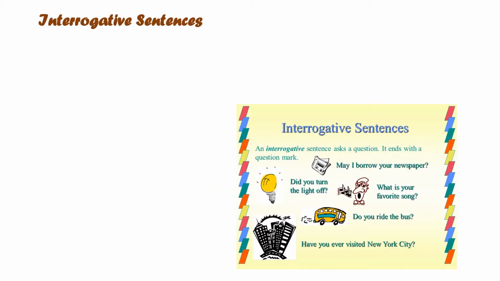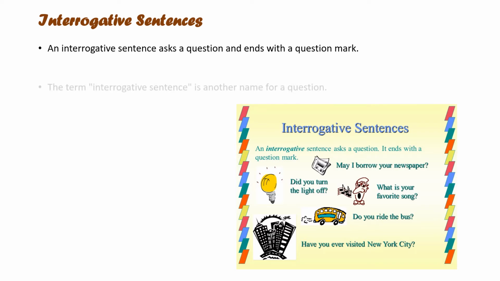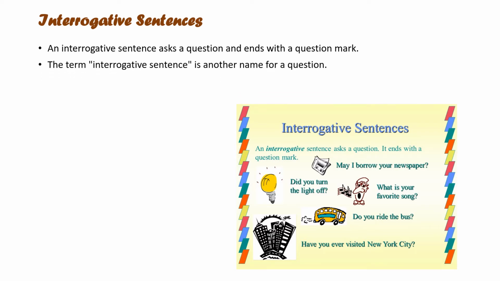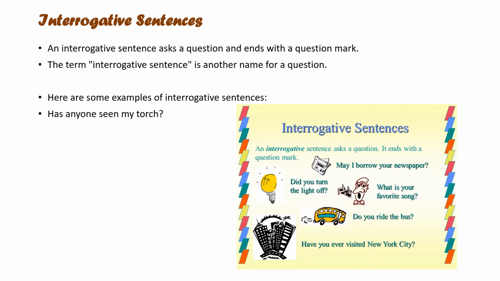So now let us learn about interrogative sentences. What are interrogative sentences? An interrogative sentence asks a question and always ends with a question mark. These sentences are very easy to recognize as they always end with a question mark. You can see some examples of interrogative sentences. Has anyone seen my torch? What's the capital of Peru? Shall we ask Jimmy or John?